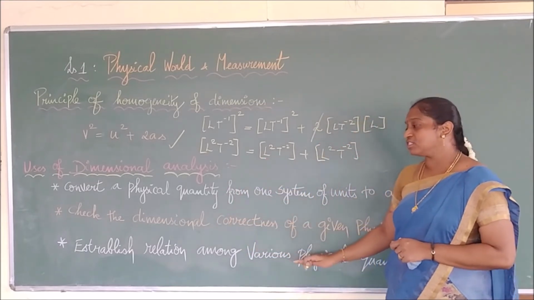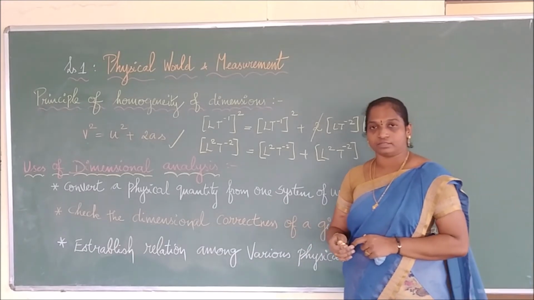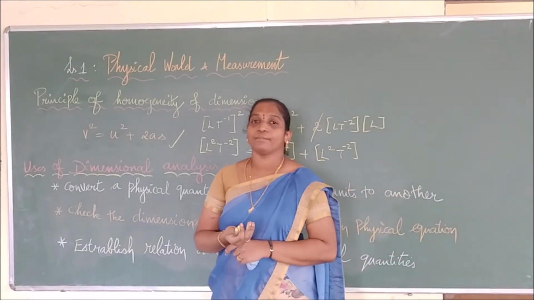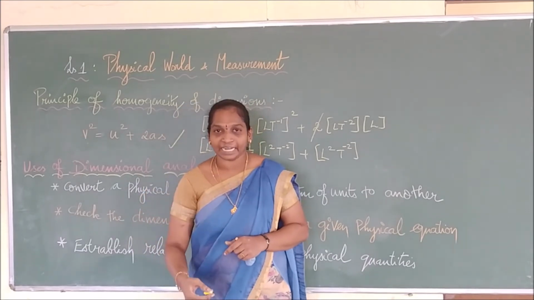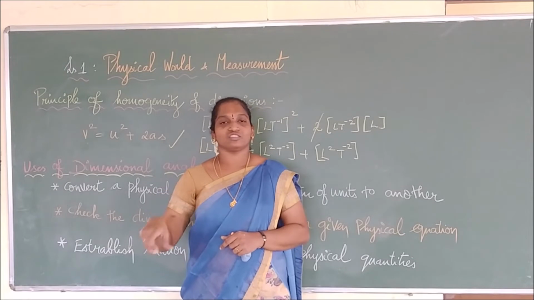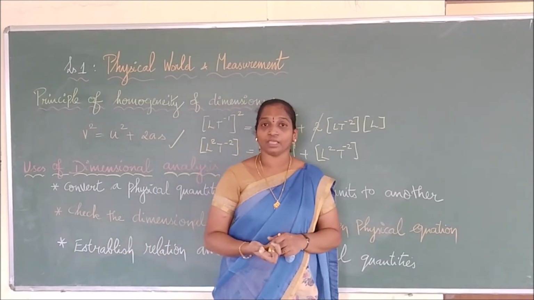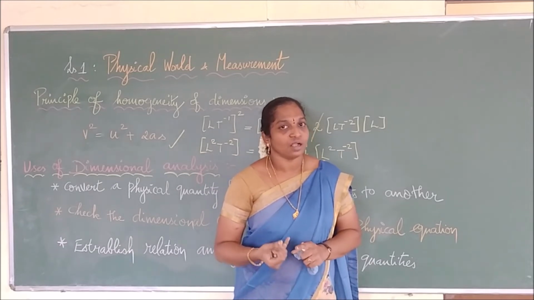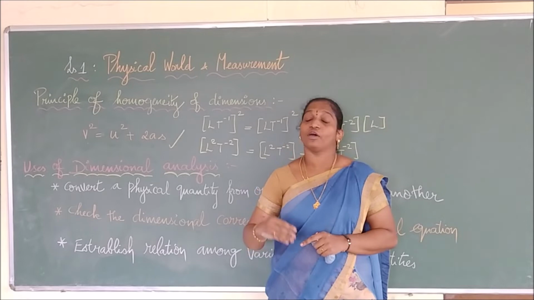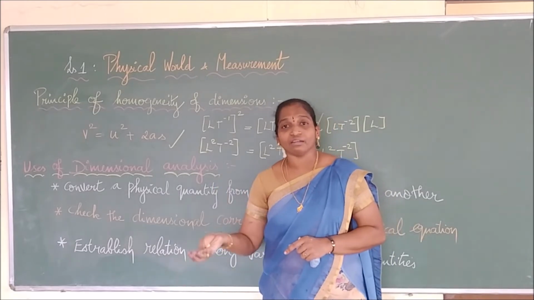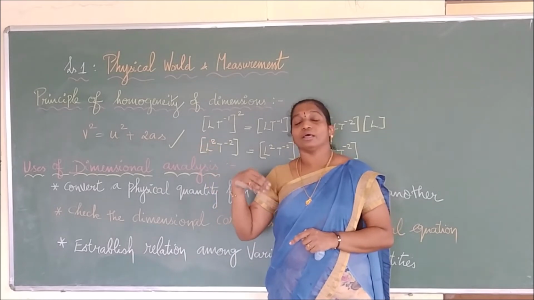Then what is the last one? Establishing the relations among various physical quantities. Let me take a simple example, the simple pendulum. A simple pendulum needs a long thread, a bob, a stand and so on. The time period of a simple pendulum depends upon length, mass, gravity and so on. But I don't know how they are related. Is it directly related or indirectly related? Is it a square one or a square-root one?